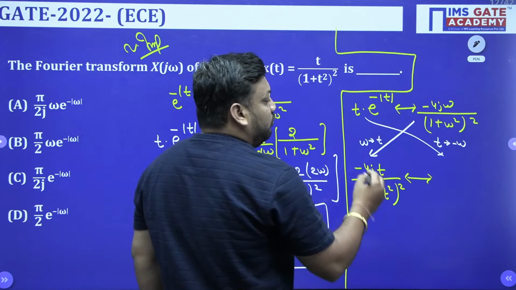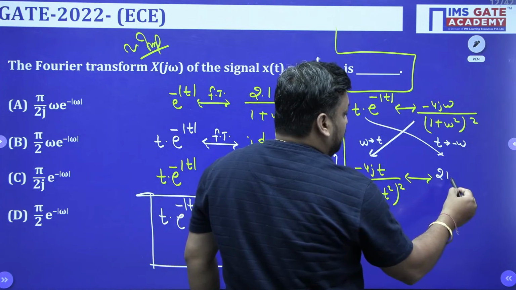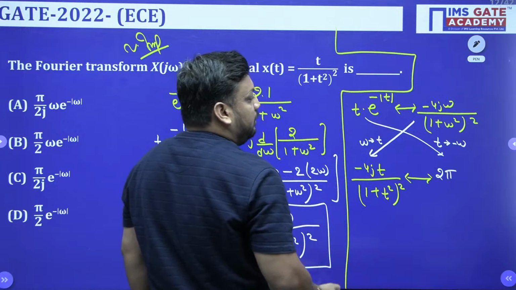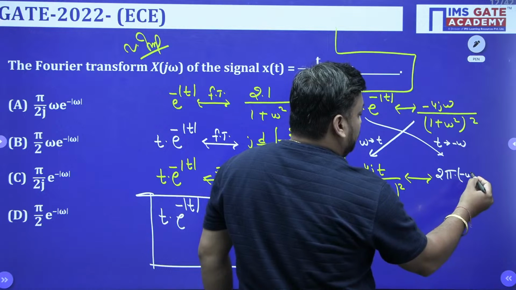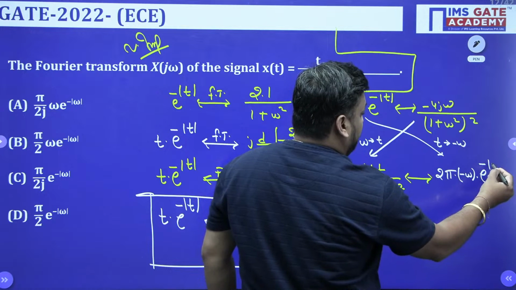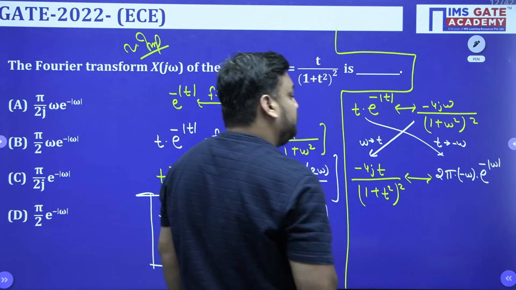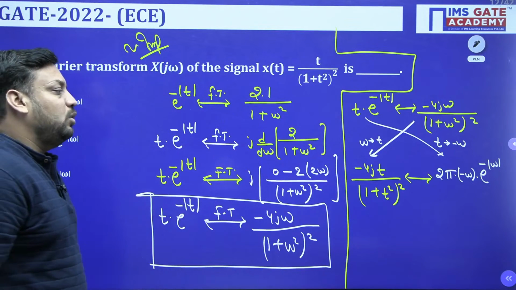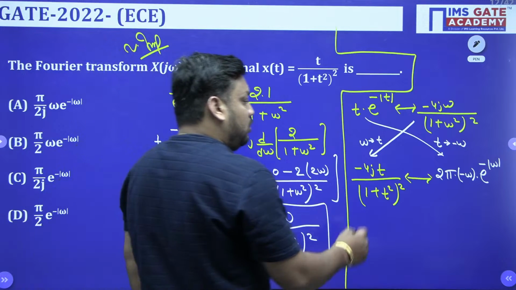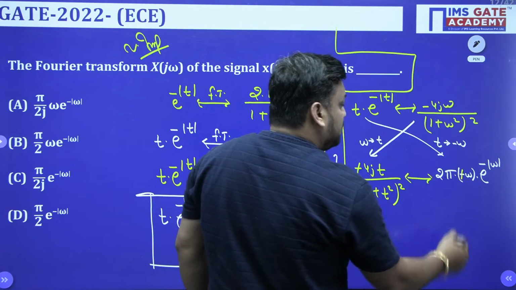So its Fourier transform will be what, guys? The Fourier transform will be multiplied with 2 pi into, here t replaced with minus omega, so minus omega e to the power minus mod omega, like this only. So now what you need to do? Here minus 4j is not required, of course, minus plus.